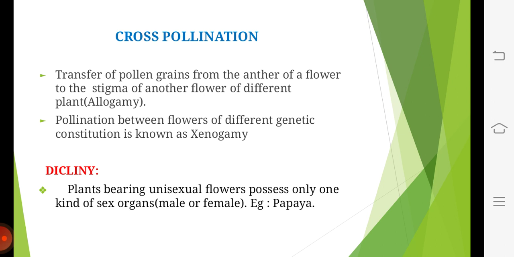Then we move to cross-pollination. Cross-pollination means transfer of pollen grains from anther to the stigma of a different plant. It includes xenogamy. Continued self-pollination causes inbreeding depression, so instead of self-pollination, cross-pollination is the best method by the following terms. Dicliny refers to unisexual flowers, that is, the plant contains both male and female flowers.